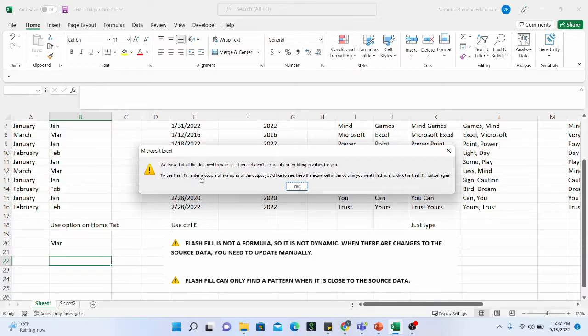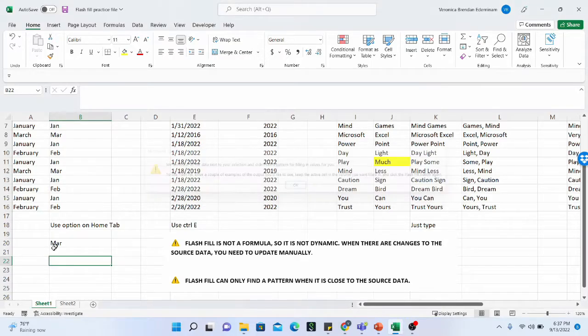To use flash fill, enter a couple of examples of the output you'd like to see, keep the active cell in the column you want filled in, and click the flash fill button again. This is happening because Excel has not recognized any source data close to this particular cell or column that I want my flash filled information to be represented in.